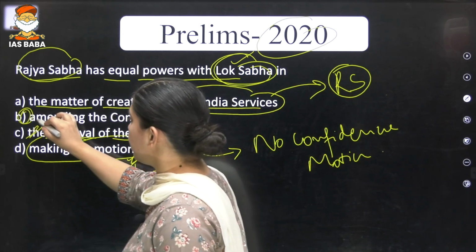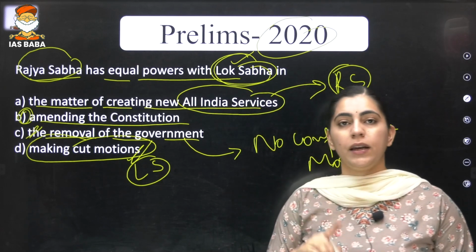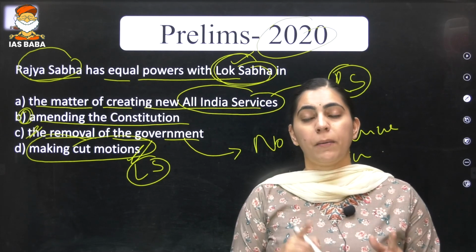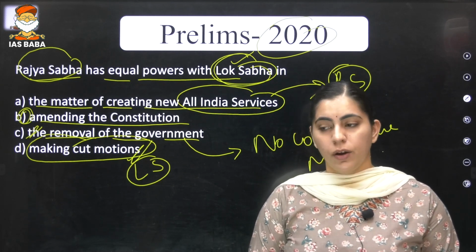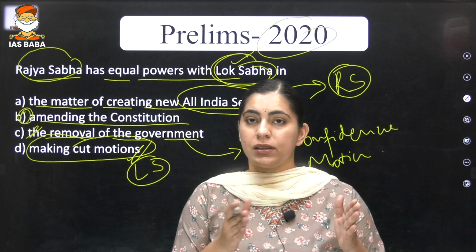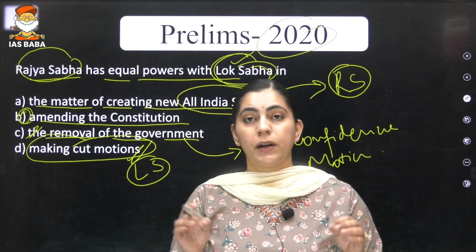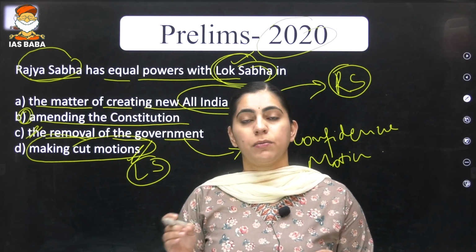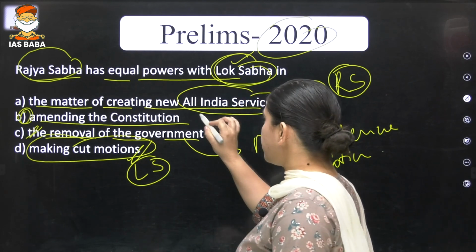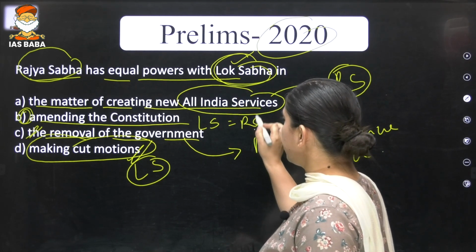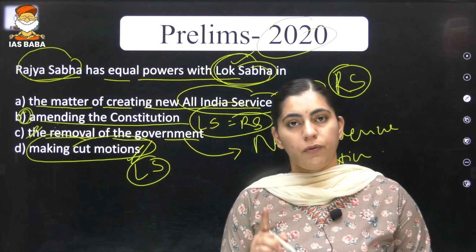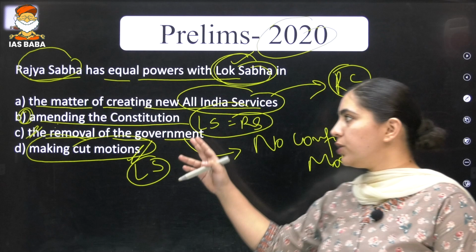So we are left with only one option, that is amending the Constitution. I hope that you know Rajya Sabha and Lok Sabha, both of them can go for the introduction of the Constitution Amendment Bill, and both of them enjoy similar powers in passing a particular bill in order to make it a part of the Constitution Amendment Act. So Lok Sabha and Rajya Sabha enjoy equal power while amending the Constitution of India. So our correct answer is option number B.